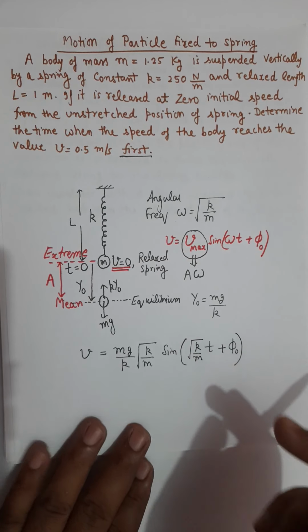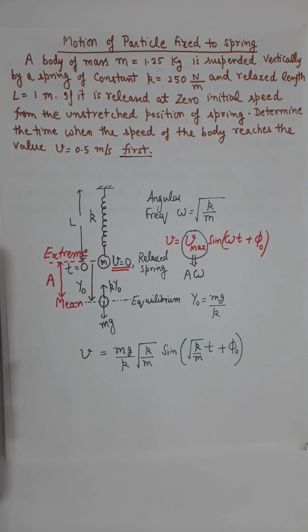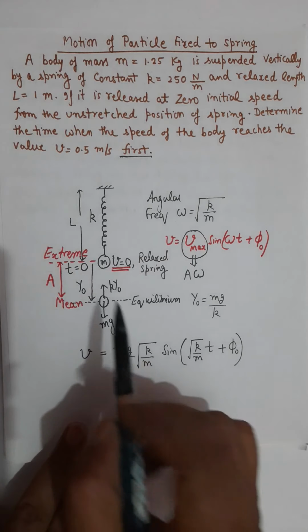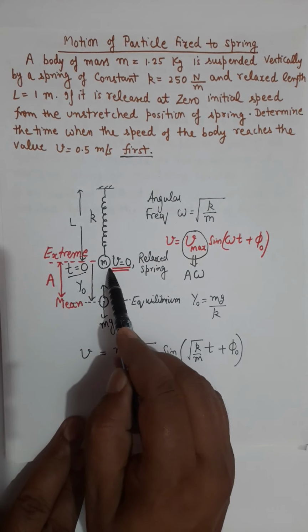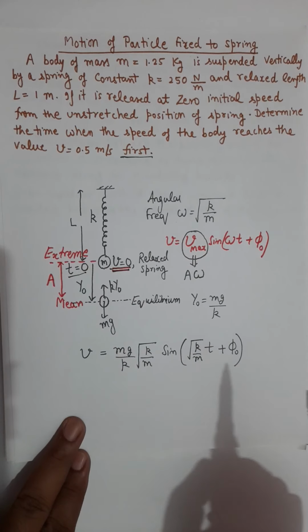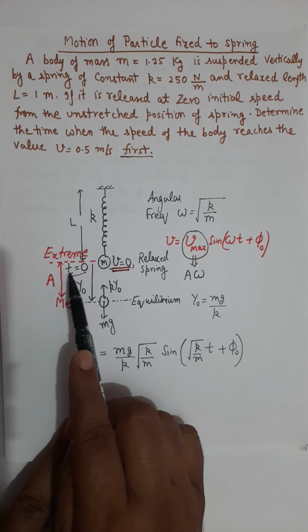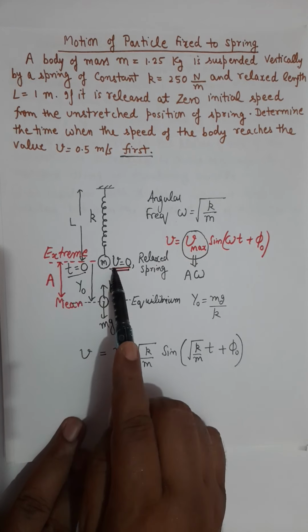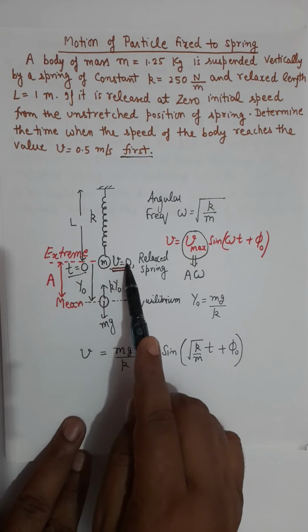Now what is phi naught? Phi naught will be obtained from the initial conditions of velocity. Notice that at time t equal to 0, the velocity of the particle was 0. So if at t equal to 0, v is 0, it must satisfy this equation.